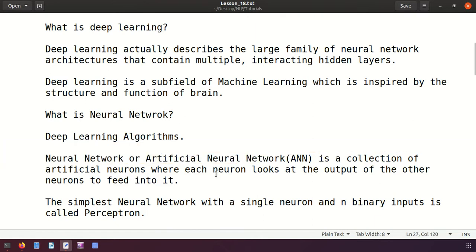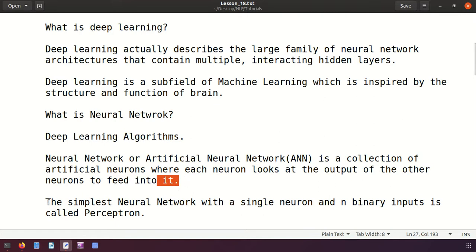And how they work: one neuron takes the output of the previous neuron as an input, performs an operation on the data, and that data is provided to the next neuron as an input. So the output of the previous neuron will be the input for the next neuron. That is the logic. Here it says that it looks at the output of the other neurons to feed into it.